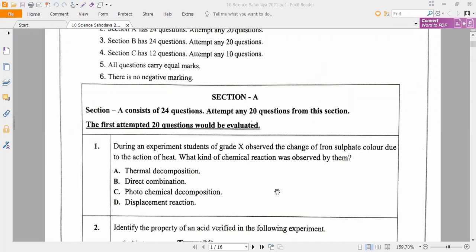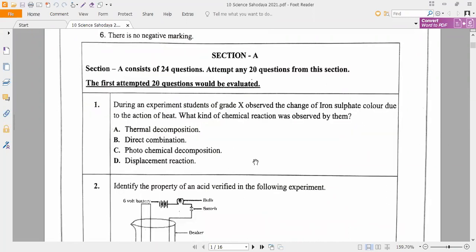Let us see. The best example is the first question only. During an experiment, all of you think carefully and write the equation. During an experiment, a student of grade 10th observed the change of iron sulfate color due to the action of heat.